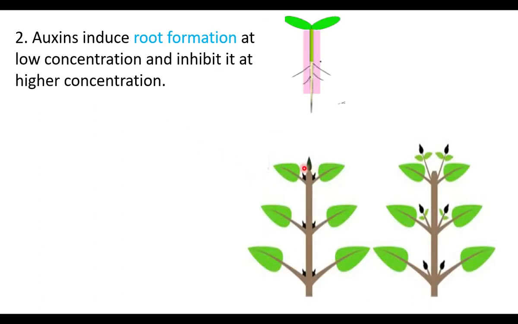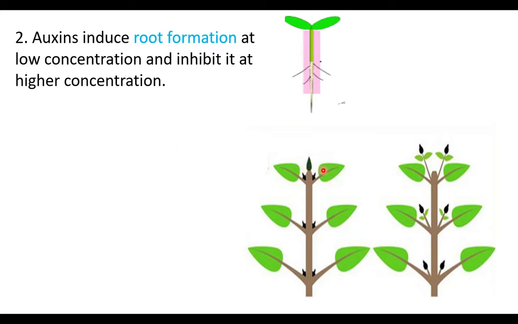This is the apical bud. What is the apical bud? A bud present at the tip of the plant is the apical bud. The black colored buds are lateral buds. Lateral means side. The lateral buds grow sideward. If the apical bud is present, the auxins produced by the apical bud flow downwards and suppress or stop the growth of lateral buds.